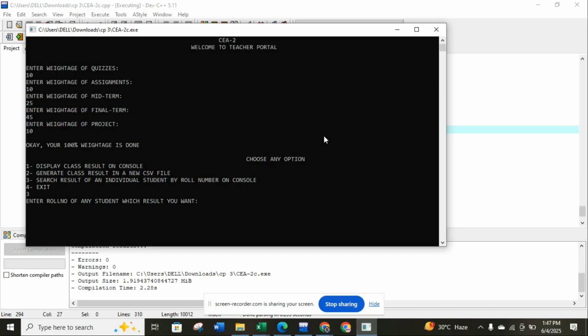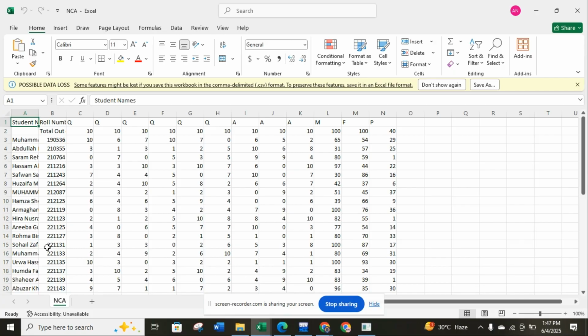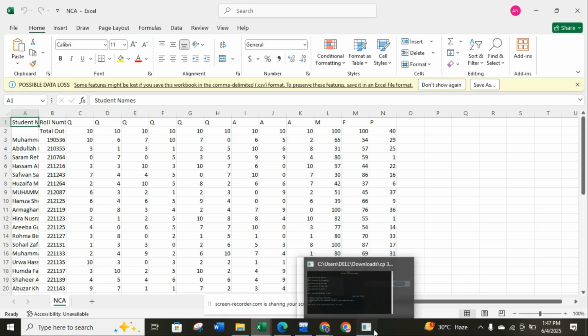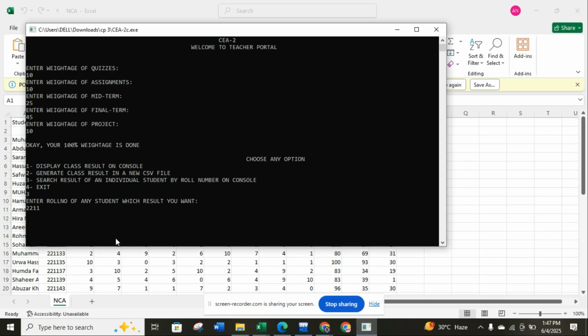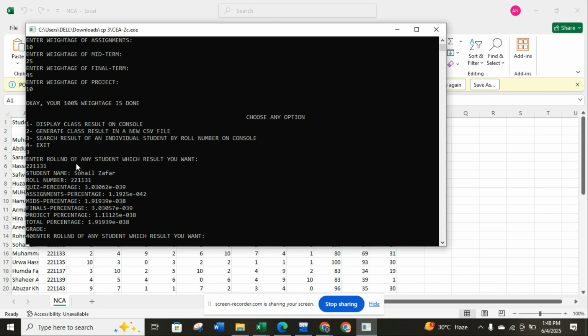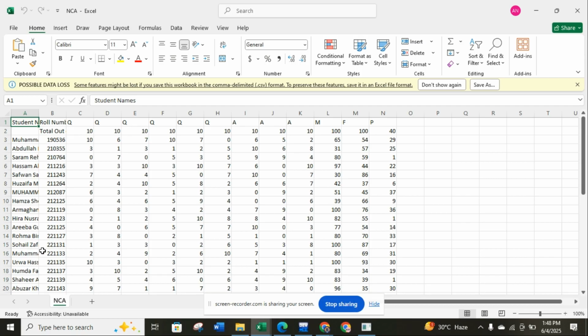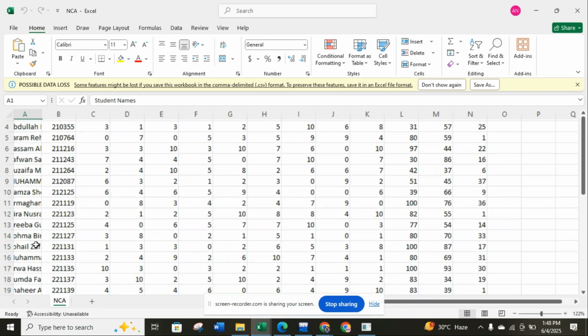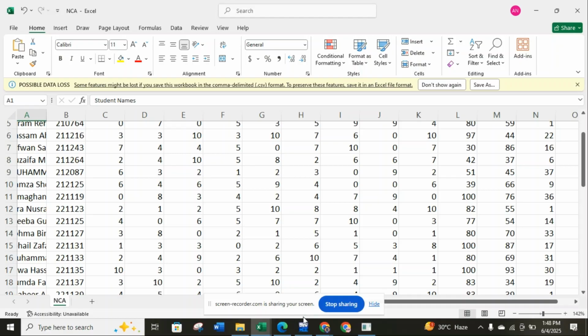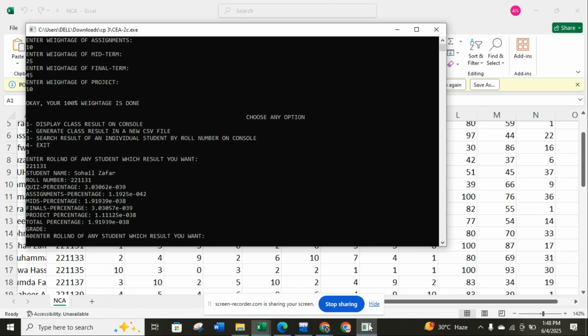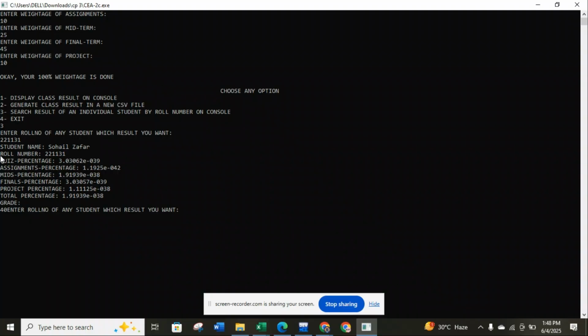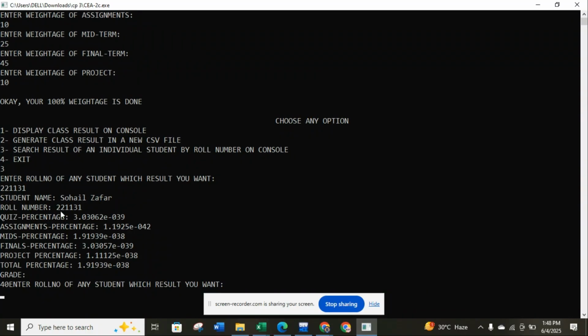It's option 3. I want to search the result of 221131. Okay, 221131. You can see that it's Suhail Zafar. 221131 is Suhail Zafar. So you can get the result of Zafar here. I can zoom in for you guys. There it is. So it is very, very easy.